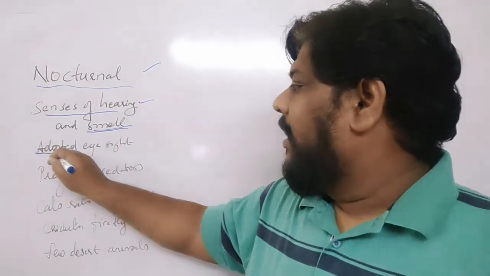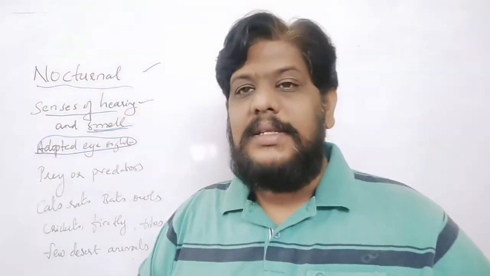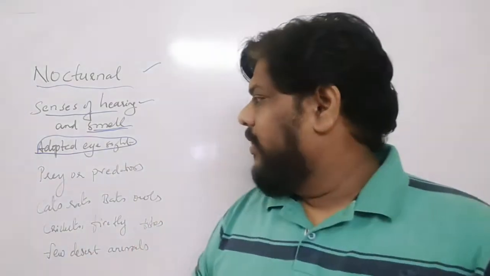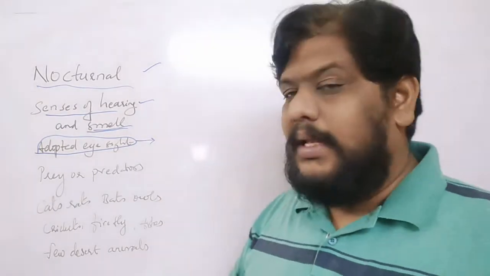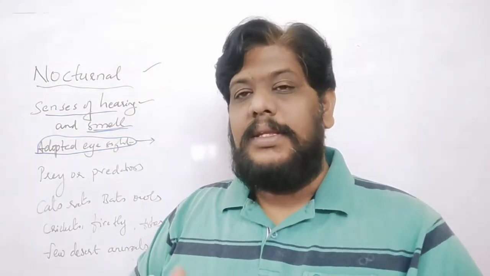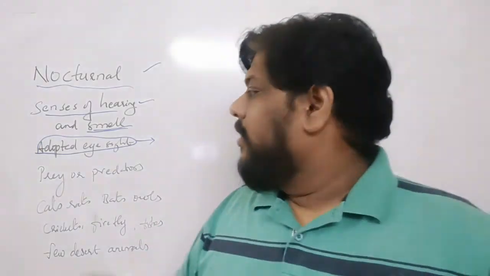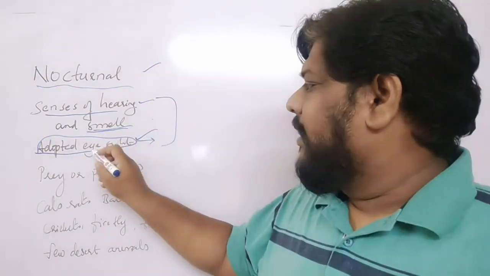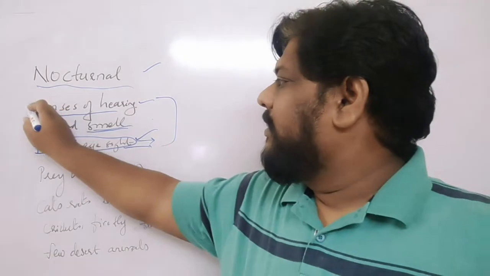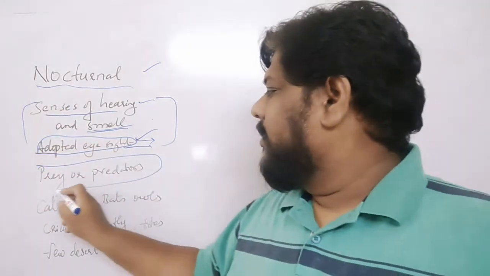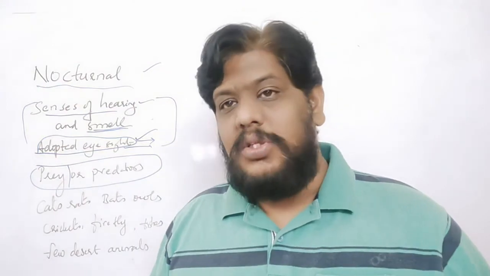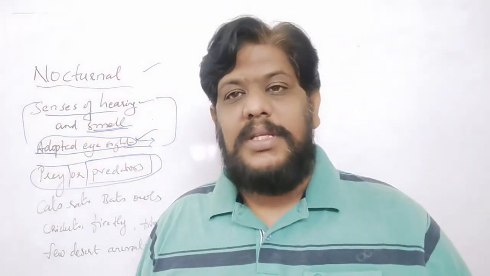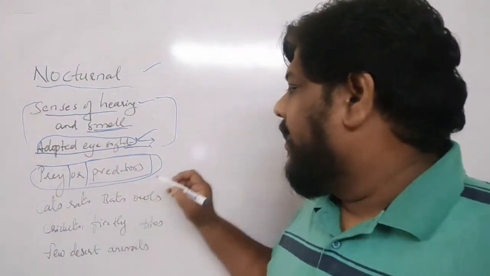Also, they have adapted the eyesight in such a way that they can see clearly in the night time. Some other animals also look very clearly in the night time. They have to adapt to that situation because they are going in the darkness and they should be able to see something, right? So they have adapted the eyesight. Because of these three things, senses of hearing, smell, and adapted eyesight, they are able to get their prey, what is the food they want, and at the same time they are able to save themselves from the predators, that means the animals which depend upon them. That's how they are able to save themselves.